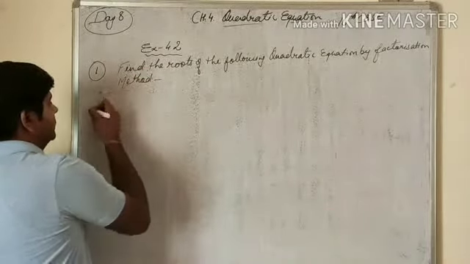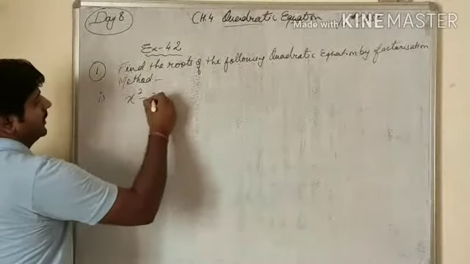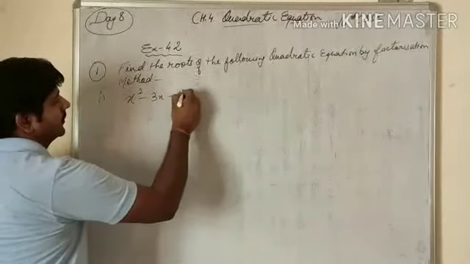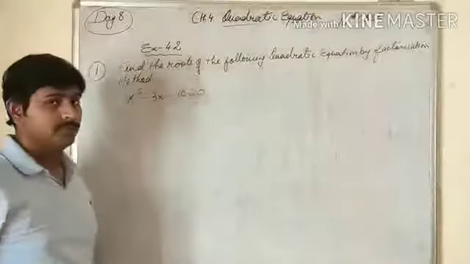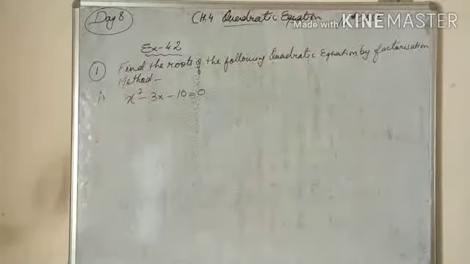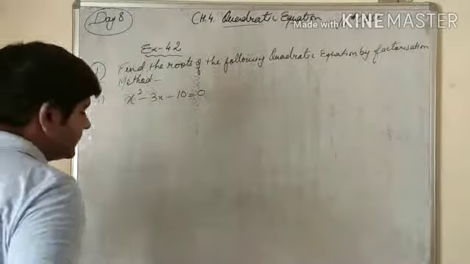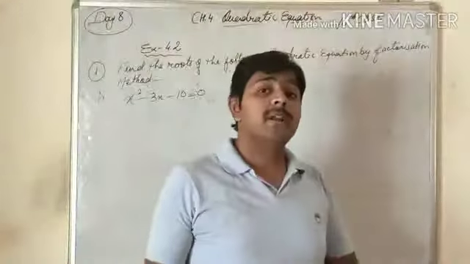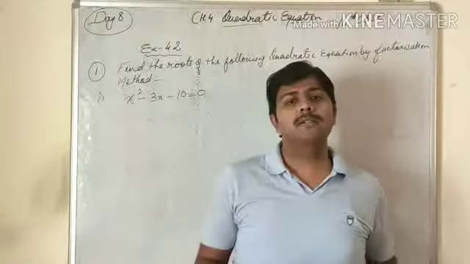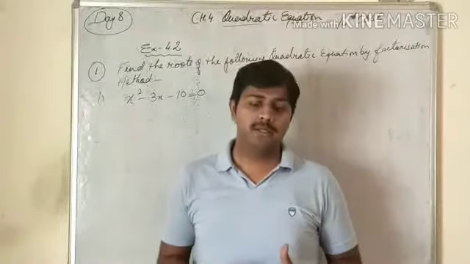Its first part, which is x square minus 3x minus 10 equals to 0. Now, how to solve? Factorization means we can use here splitting the middle term, we can use algebraic identities, we can use the a plus b, a minus b identity. It means we can solve by taking common factors. So all these kinds of things are called the factorization method.